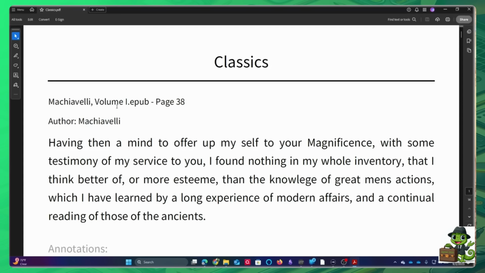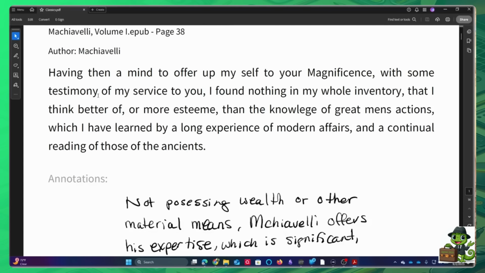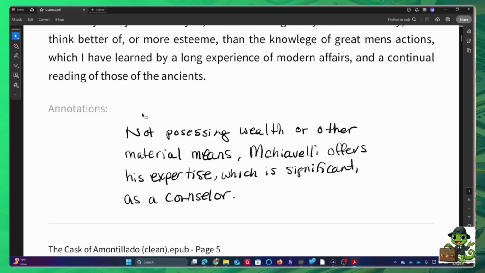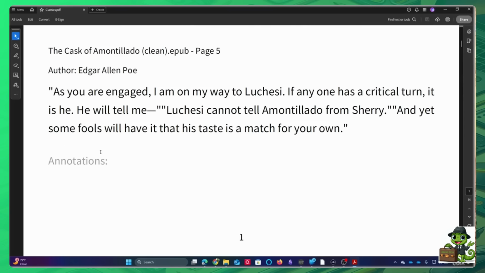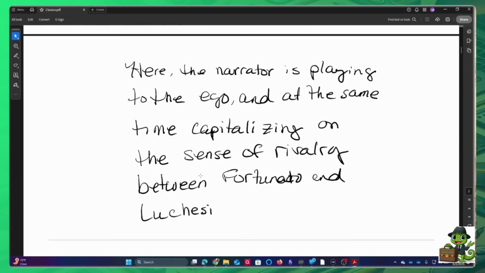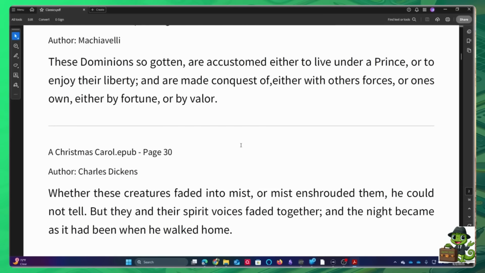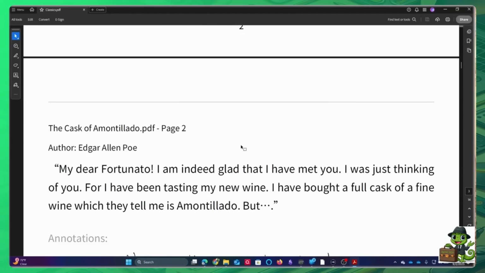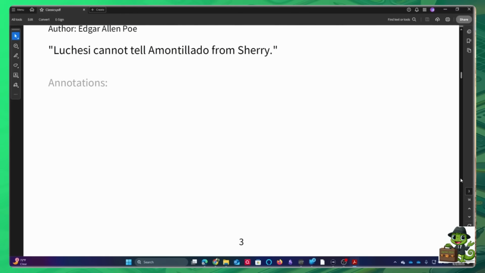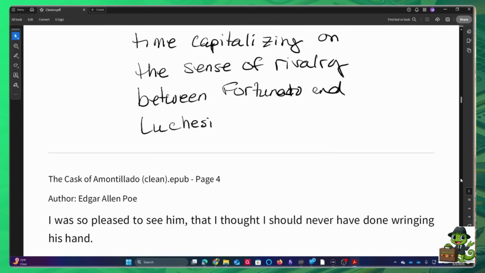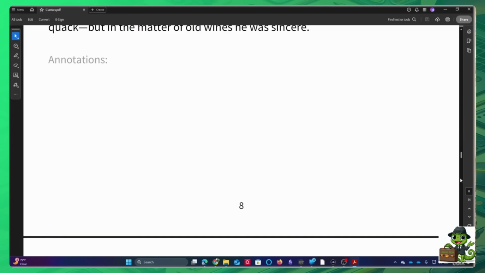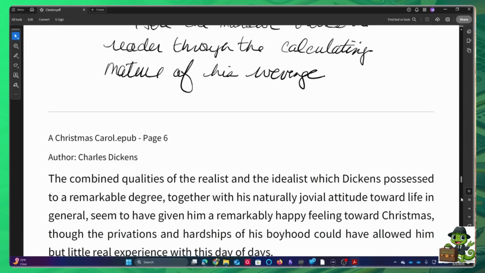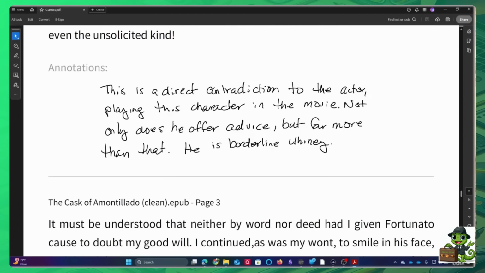So you get Machiavelli, Volume 1 EPUB, what page it came from, who the author was, and then you come down here, you get your quote, you get your annotations, and again, Cask of Amontillado, Edgar Allan Poe. No annotations on, or actually it skipped to the next page. So annotations there, trying to see if there are any that have typewritten annotations on this particular thing. And I don't know that there are. I don't know if I tested any this way, but if there were, the annotations would show up with both text and the handwritten.